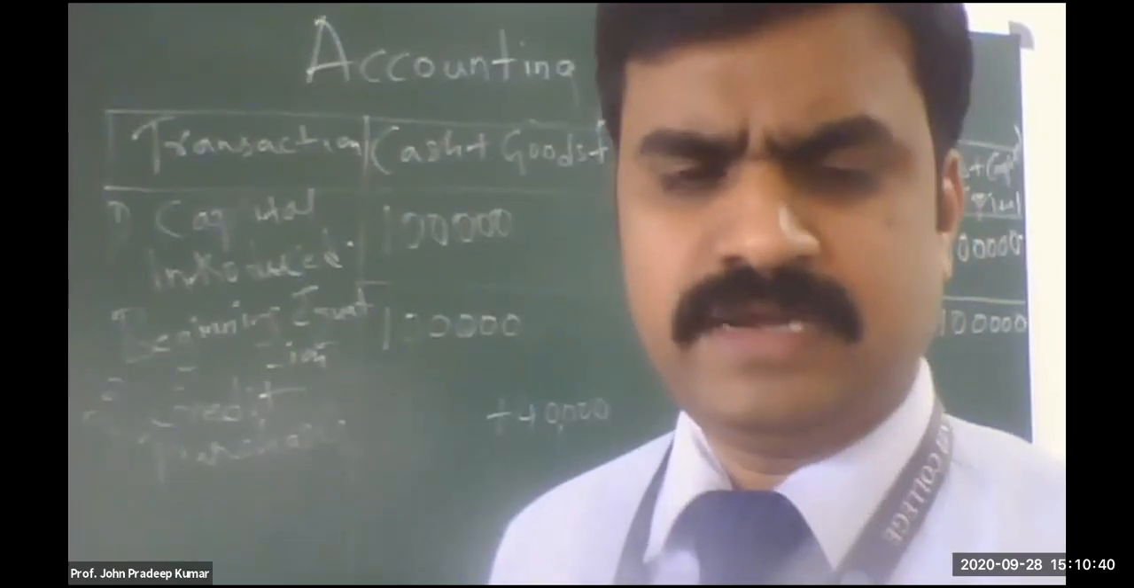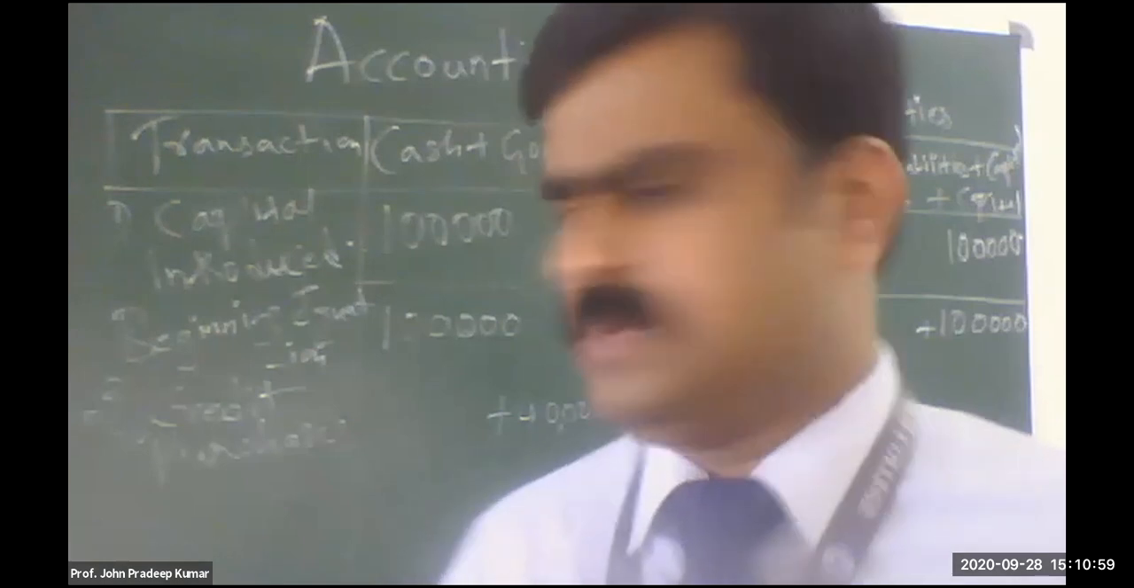Also, under the transaction column, the headings that you've given, like cash, capital introduced, and credit purchases, does it have to be that way itself, or can we write what we think is right? Are people given multiple options for that heading?